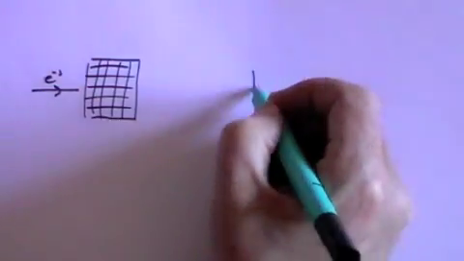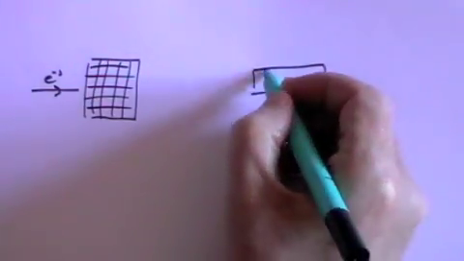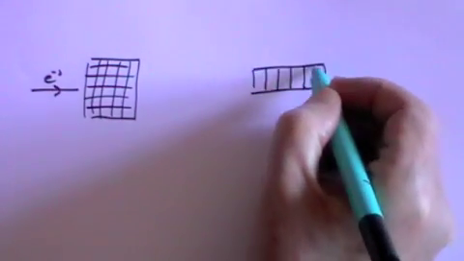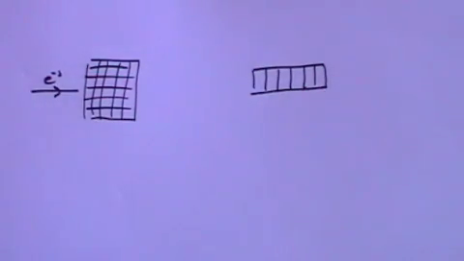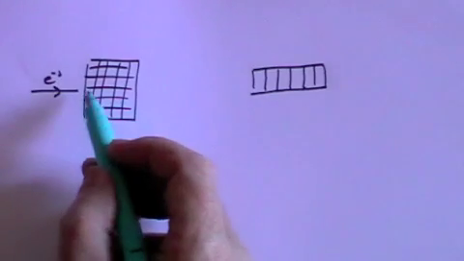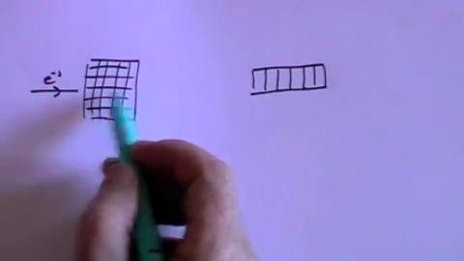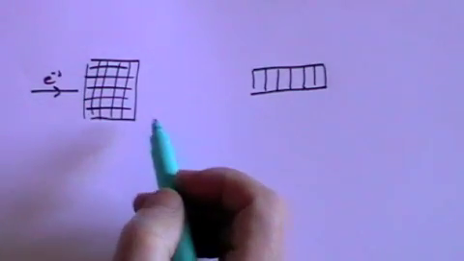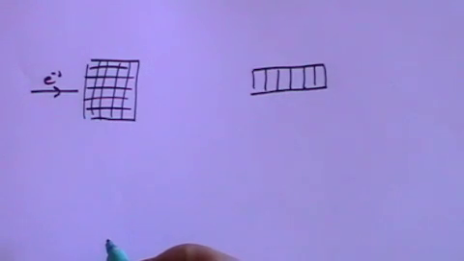And what did they notice on the screen? They got exactly the same thing as Young had observed, a fringe pattern. And that meant that the electrons were interfering as waves as they went through the crystal. And so de Broglie's postulate had been proved to be true, that electrons behave both as particles, but they also behave as waves.